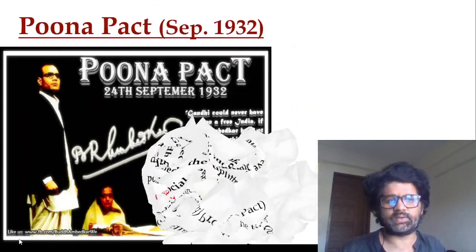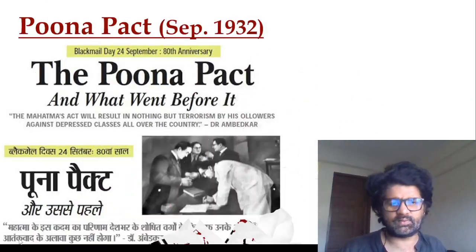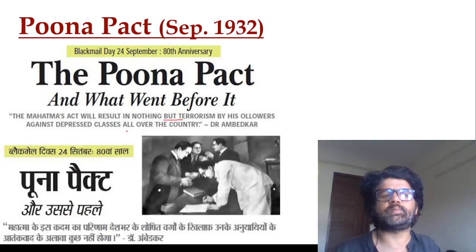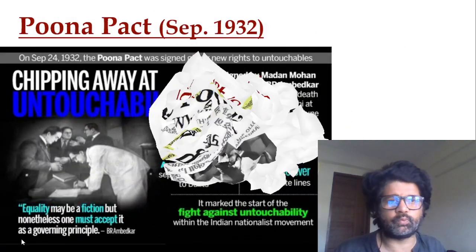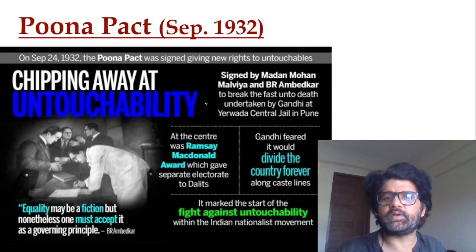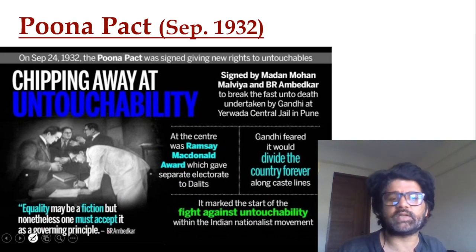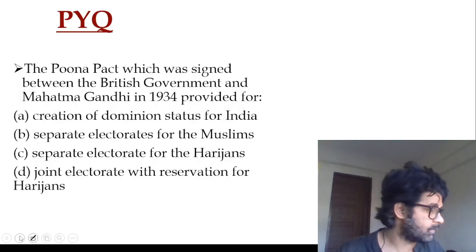Ambedkar sir kept on saying that Mahatma's act will result in nothing but terrorism by his followers against the depressed classes. And he said that this whole Pune Pact was the biggest mistake of his life. Chipping away at untouchability, and equality may be a fiction, but nonetheless one must accept it as a governing principle.